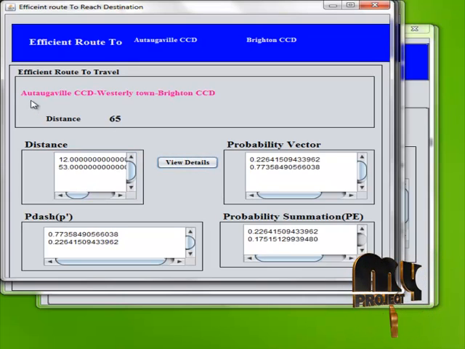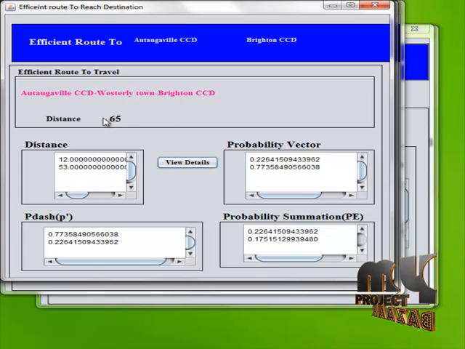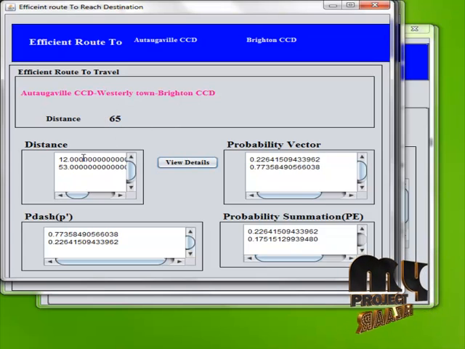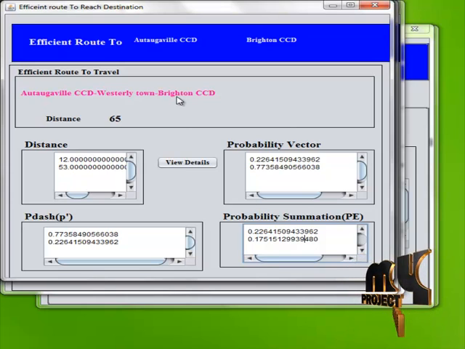And it's the final path to reach the source, and from source to destination the maximum length could be 65. These are the values that are used to identify the path to be optimized.